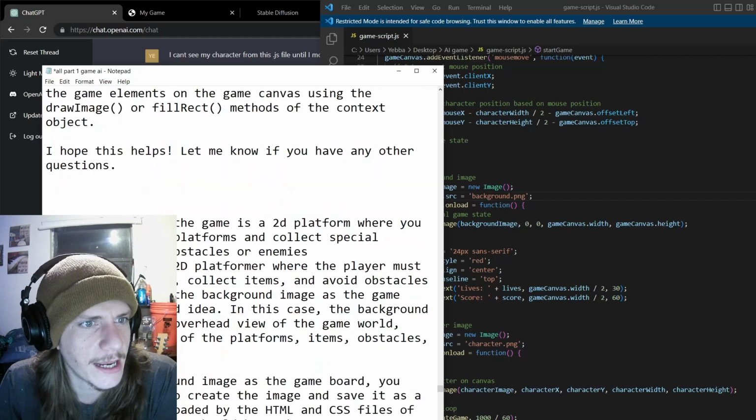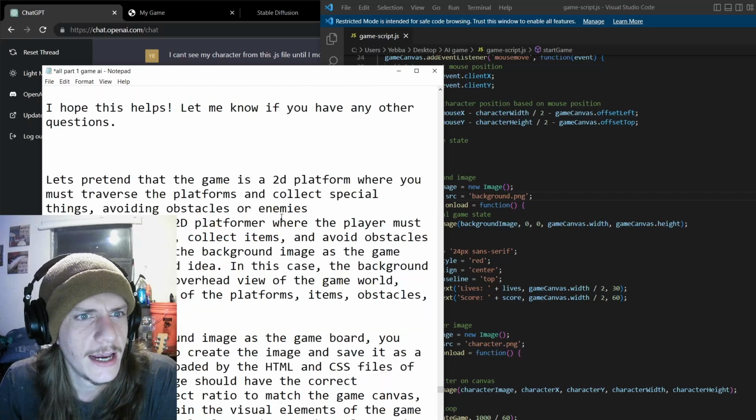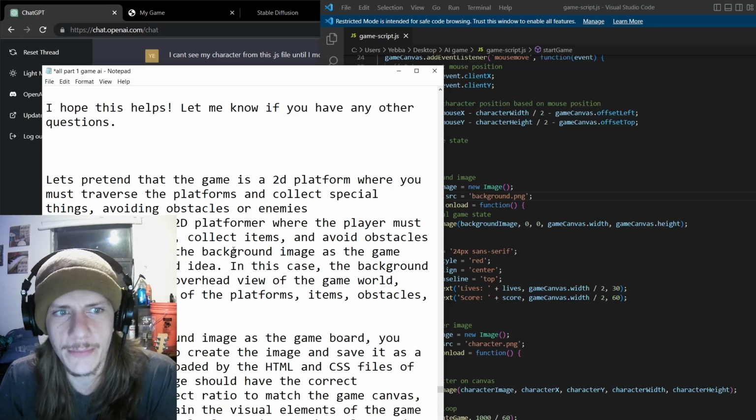Perfect. So I said, let's pretend that the game's a 2D platformer where you must traverse the platforms and collect special things, avoiding obstacles. And then it said, if your game was like that, then using the background image as the game board could be a good idea.